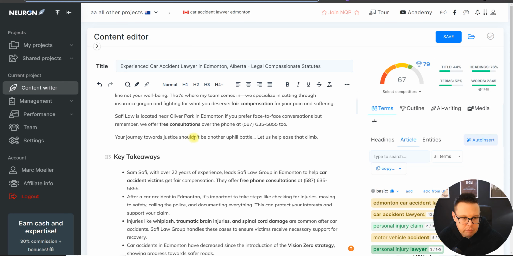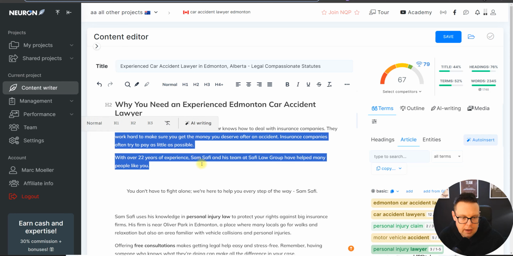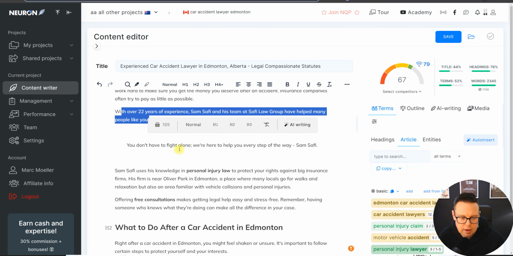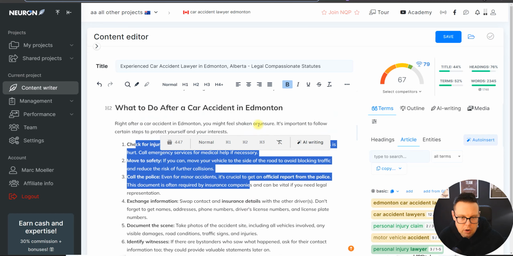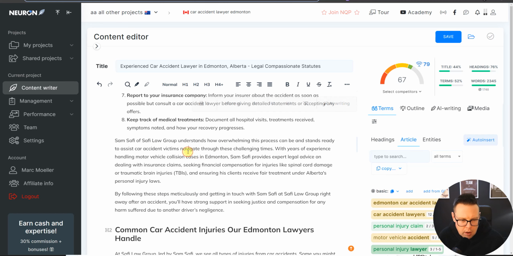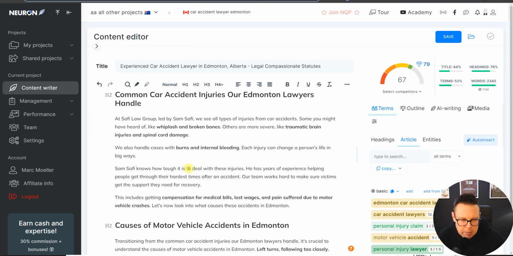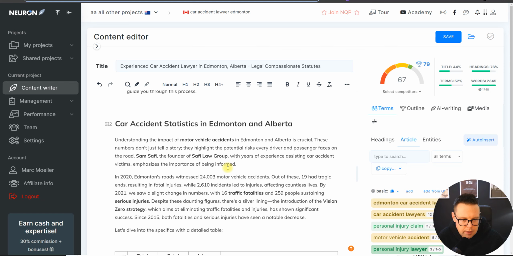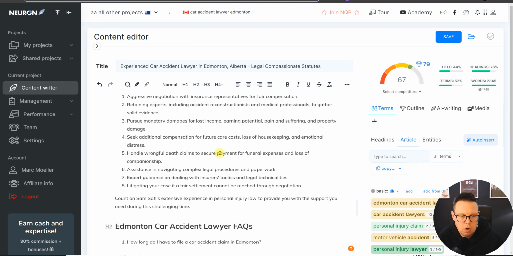But yeah, then we've got key takeaways. Why you need a lawyer. This is what other ranking websites had. Again, we have here our own experience highlighted. What to do after the car accident. Already optimized for the keyword Edmonton. Again, our company is mentioned here and our people. Then car accident statistics, we have a section of that, including a table. So quite a lot of legwork would be done here.